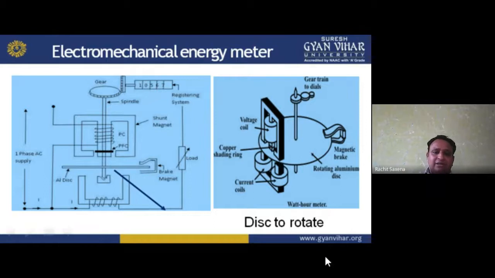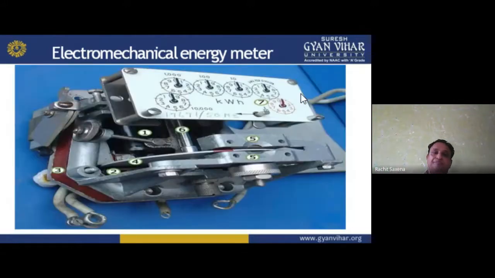Again, to see the rotation here, there is the voltage coil, copper shading rings, current coils, and the rotating aluminum disc. The disc is made of aluminum for producing the eddy current for the magnetic field. We apply the magnetic brake here, and there is a gear train to the dials. The dials move, so the readings are moving. So this is basically the electromechanical energy meter, and that is how it is shown.